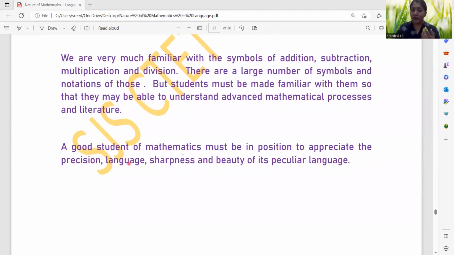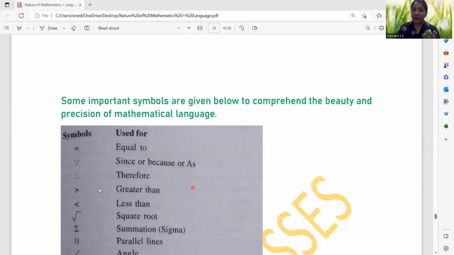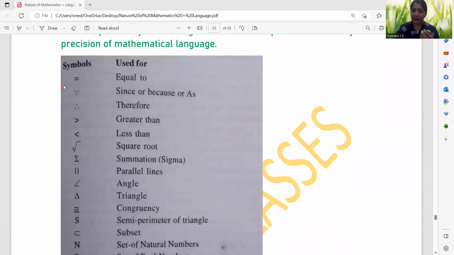A good student of mathematics must be in a position to appreciate the precision, sharpness, and beauty of its peculiar language. Yes, it has its own peculiarity and sharpness, the exactness, and why it is composed in short form. Why it is used has to be understood by the student. Then, some important symbols I'll show you, which will help to comprehend easily.